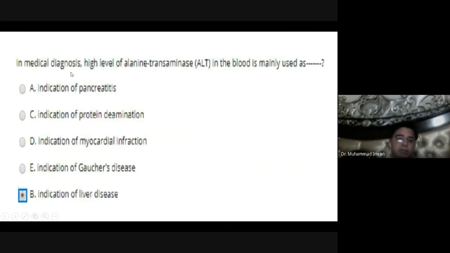In medical diagnosis, a high level of alanine aminotransferase in the blood is mainly an indication of liver disease. It also increases in heart failure. So mainly it increases in liver disease.